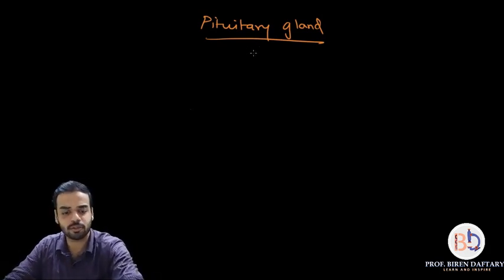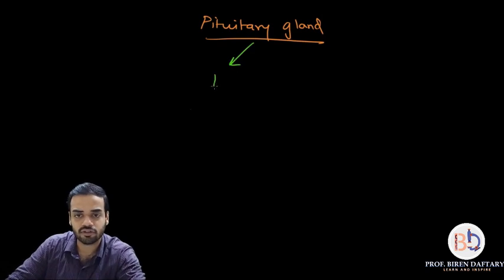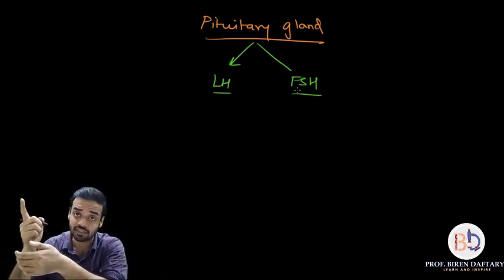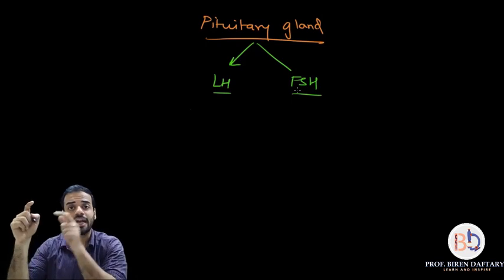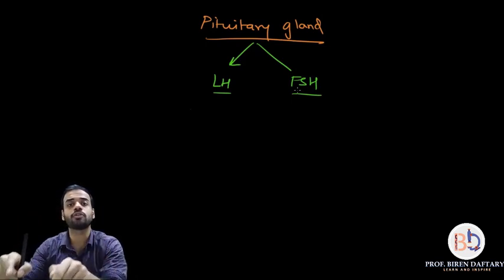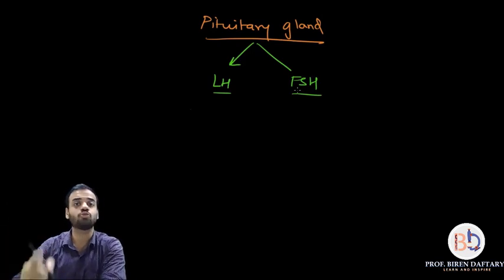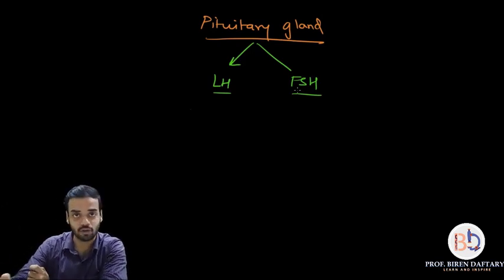I am giving you the examples of two hormones. First is called luteinizing hormone, second is called follicle stimulating hormone. Both these hormones are released by the pituitary, which is present in the skull or in the brain, and these two hormones go and show their effect in the reproductive organ. So they are released at one end, but they show the effect at some other place.